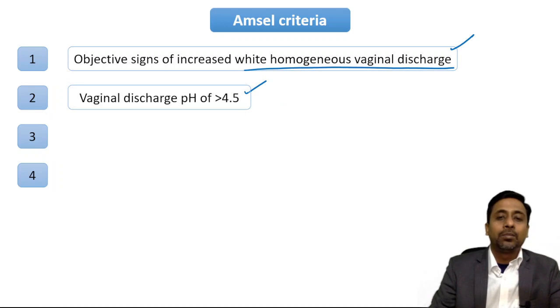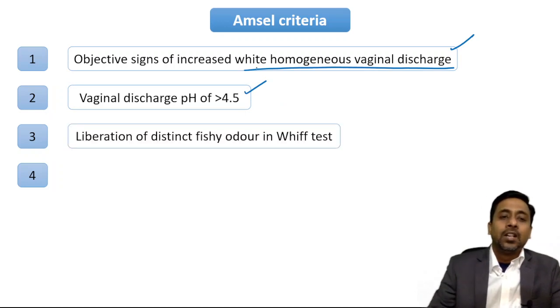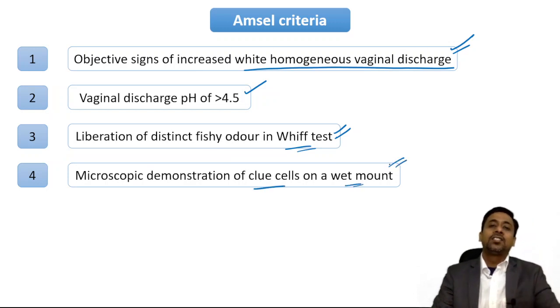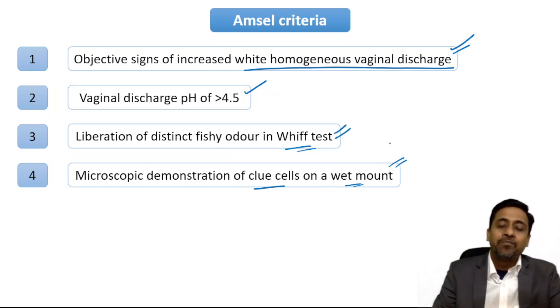It was not mentioned. Third, liberation of distinct fishy odor in Whiff test. Whiff test is positive, so it is mentioned in the question. So these 2 are there in the question. And the last one, microscopic demonstration of clue cell on wet mount. So these 3. So at least 3 of 4 should be present. So this is a case of bacterial vaginosis.